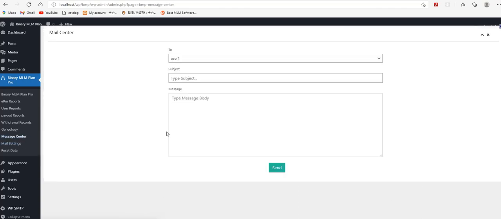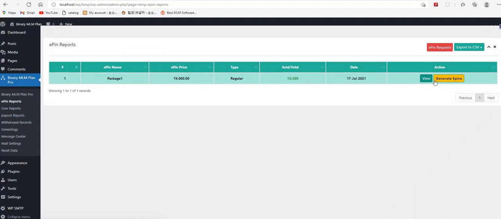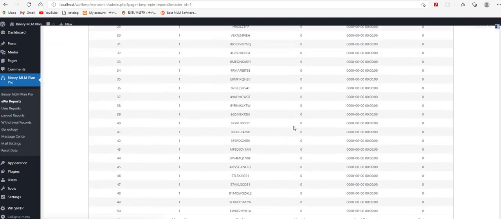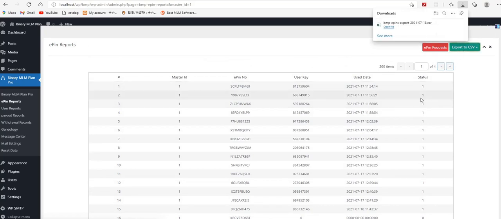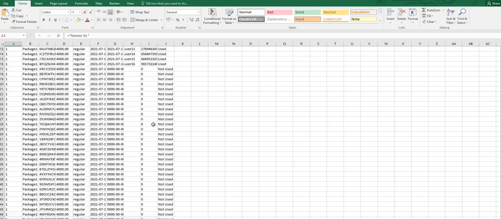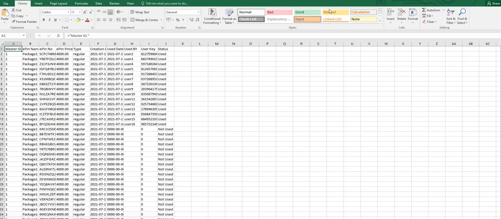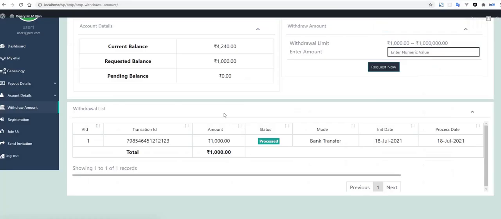Now this is basically the other things. Everything is given here, like the 15 ePins that have been used, and the export functionality of the ePins. If you check here, used, not used, and everything is given. So this is basically the user part. The withdrawal process has been completed here.